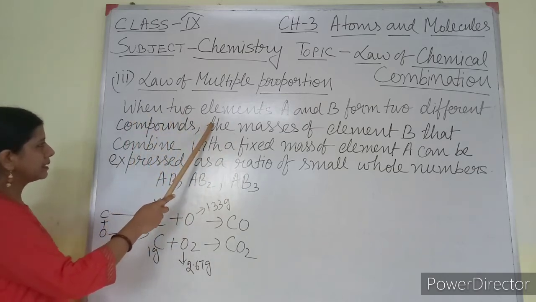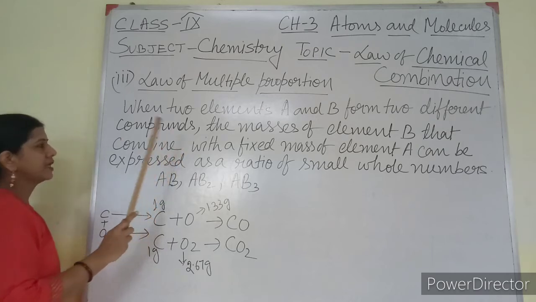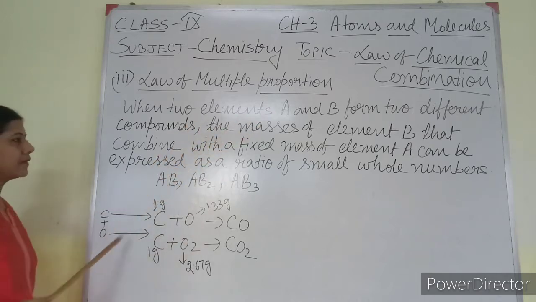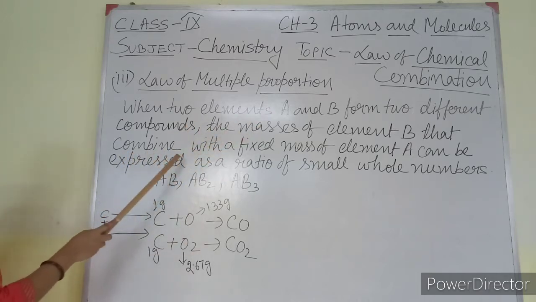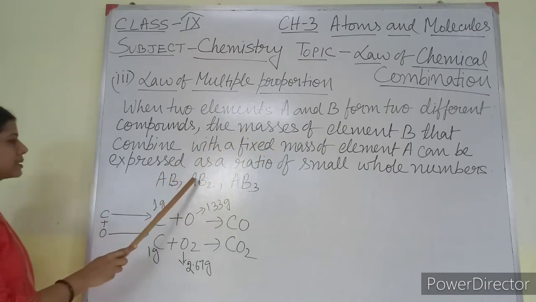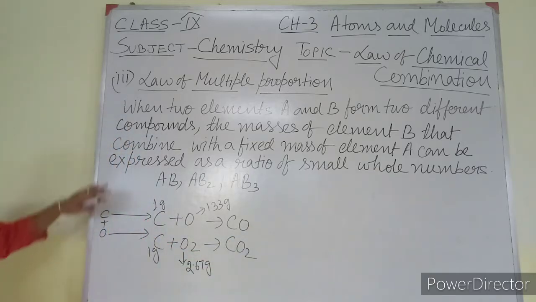When two elements A and B form two different compounds, the masses of element B that combine with a fixed mass of element A can be expressed as a ratio of small whole numbers. You can pause the video and write down the definition.